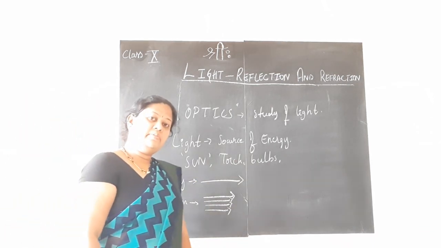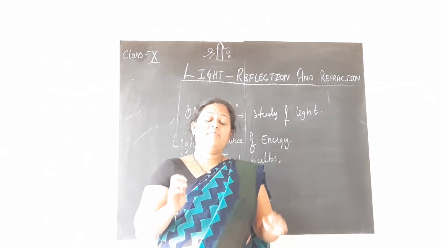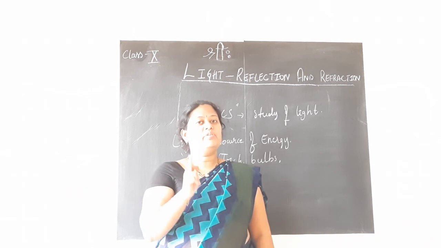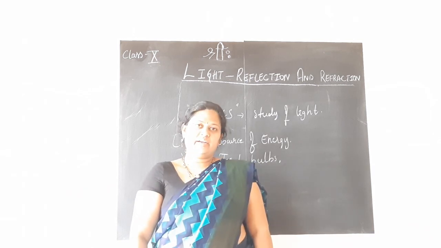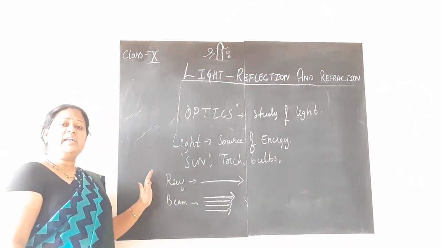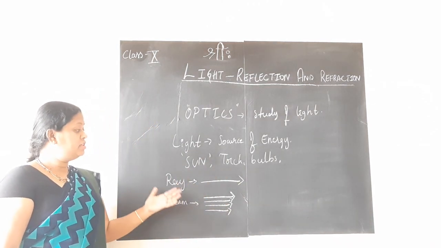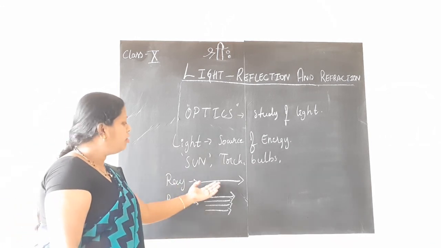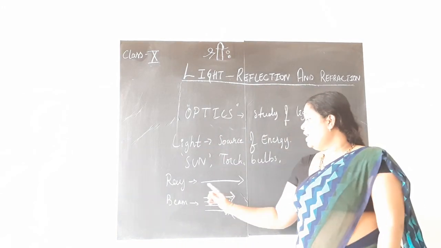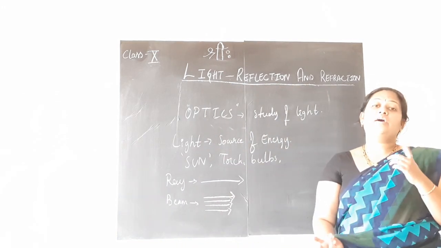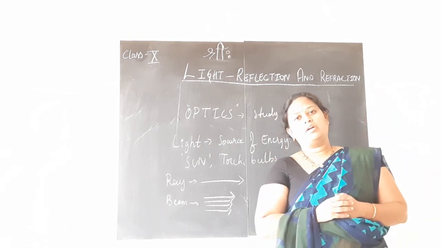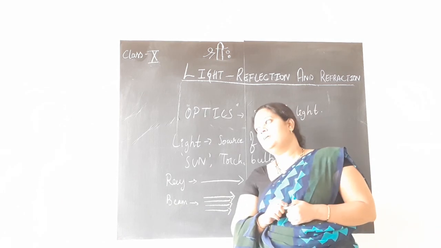In the electricity chapter, children, I told you all, whenever you draw the circuit diagram, the arrow mark is very important, which helps you in finding the direction of flow of current, isn't it? Similarly, in this also, we will always be drawing various ray diagrams, children. So, whenever you draw any ray of light or beam of light or just the path of light, the arrowhead is very, very important. In which direction the light is traveling matters a lot, okay. So, the arrow mark is compulsory here.